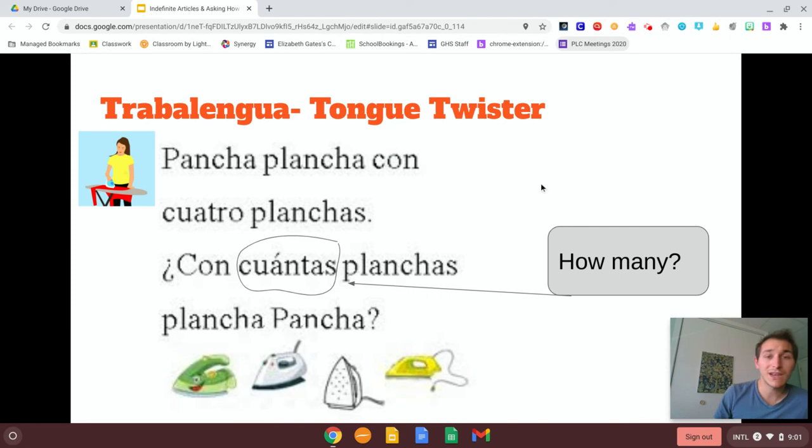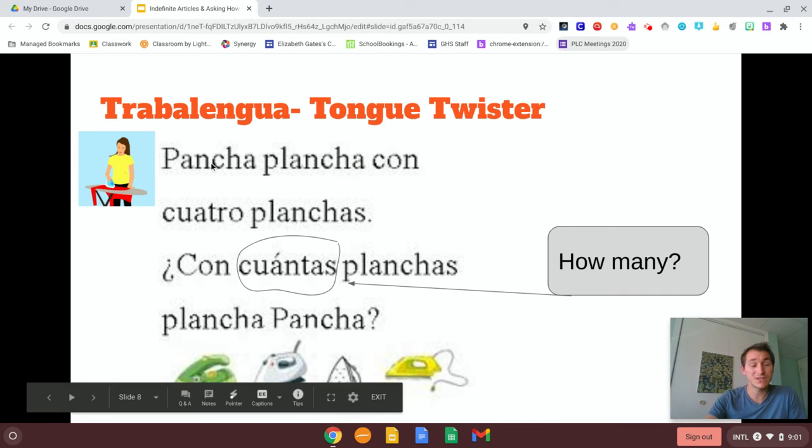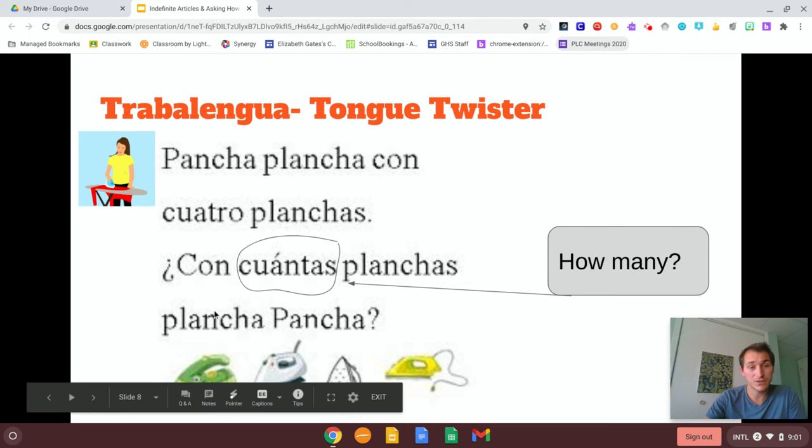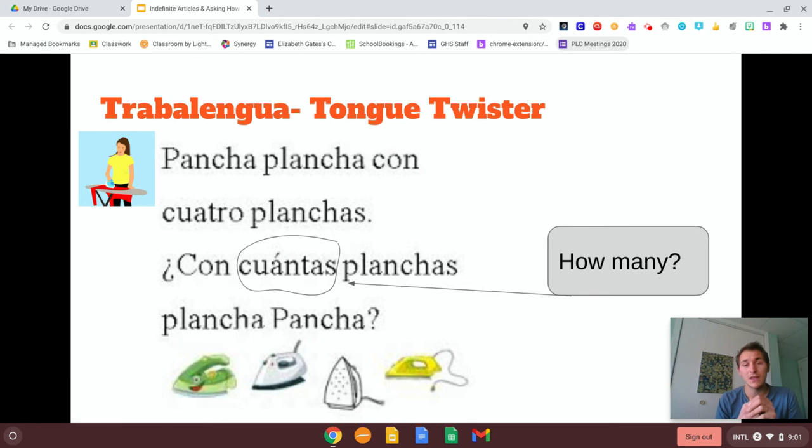So the trabalengua that I have here for you in español is this. Plancha, plancha con cuatro planchas. ¿Con cuántas planchas? Plancha, plancha. So this literally means plancha, the person, plancha, irons, con cuatro planchas, with 4 irons. Con cuántas, uno, dos, tres, cuatro. Con cuántas, with how many planchas, plancha, plancha.